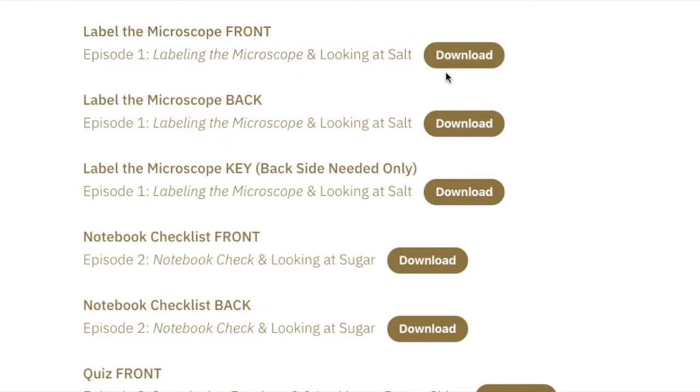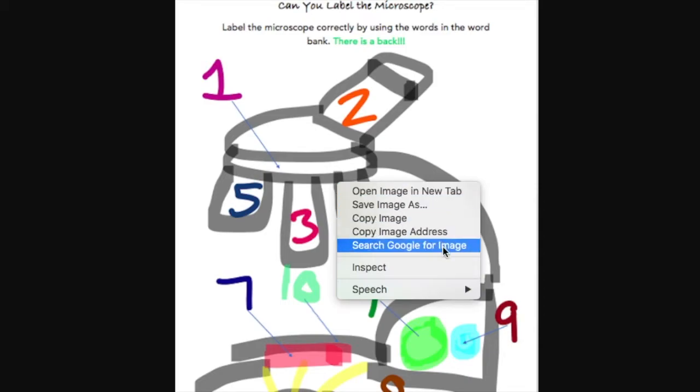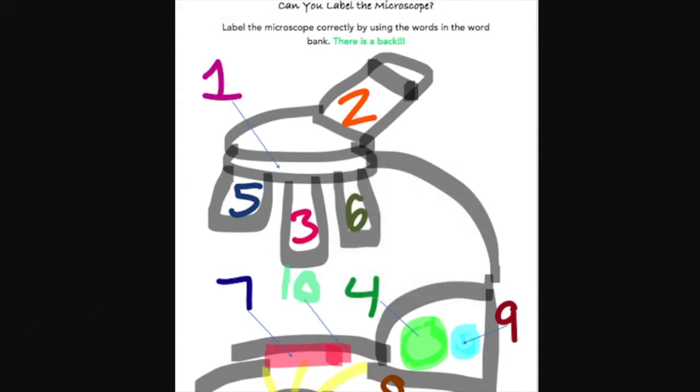This is from episode 1, Labeling the Microscope and Looking at Solid. It is the worksheet for labeling the microscope, and this is the front side. If you click download, it will bring you to a new page. This is the worksheet, and in order to print, you'll right-click it. Then say copy image or save image, but for now we'll just copy it.